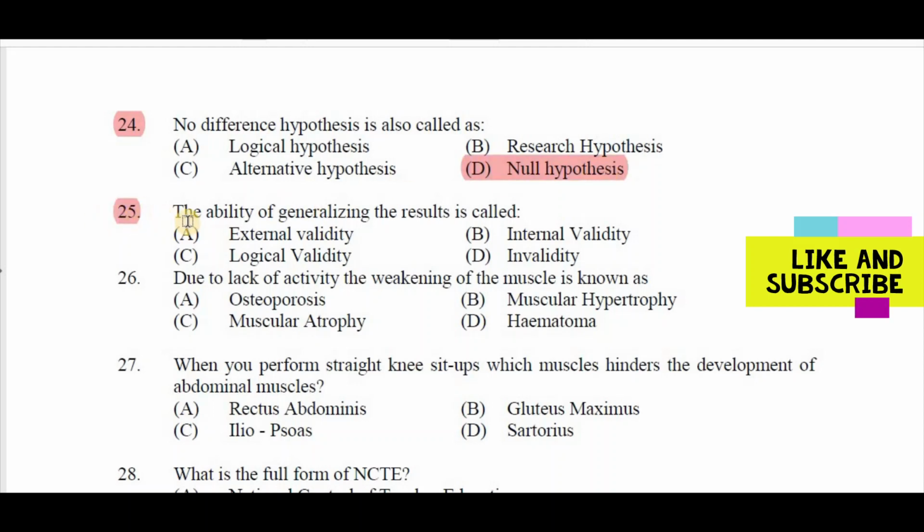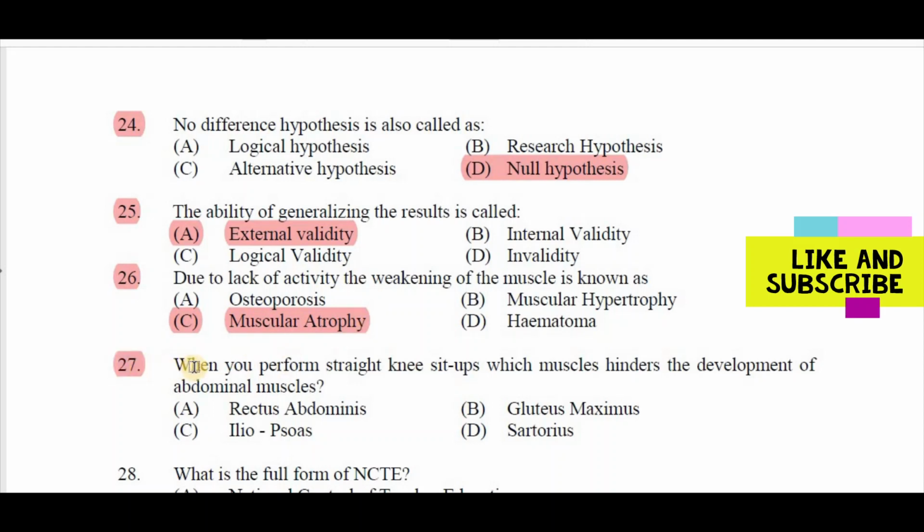Question number 25. The ability of generalizing the result is called A external validity, B internal validity, C logical validity, D invalidity. Right answer is A external validity. Question number 26. Due to lack of activity, the weakening of the muscle is known as A osteoporosis, B muscular hypertrophy, C muscular atrophy, D hematoma. Right answer is C muscular atrophy.